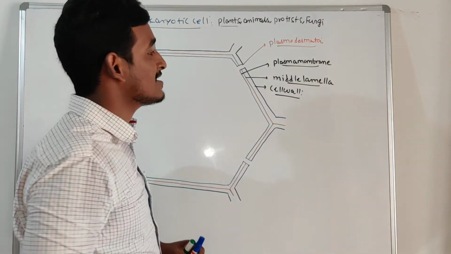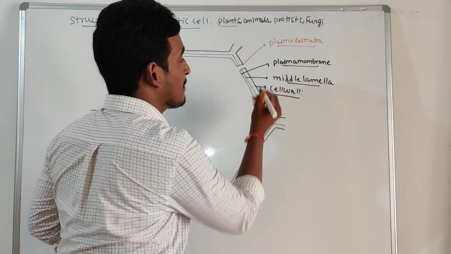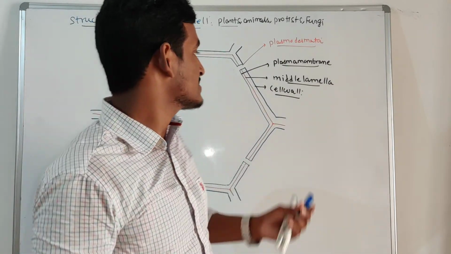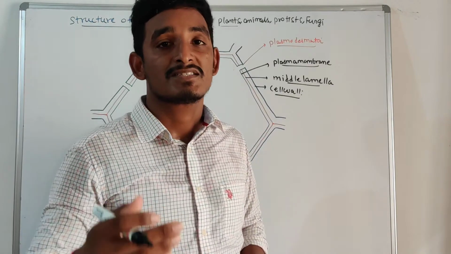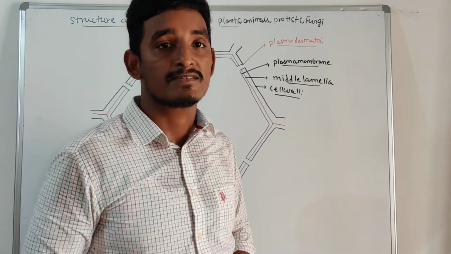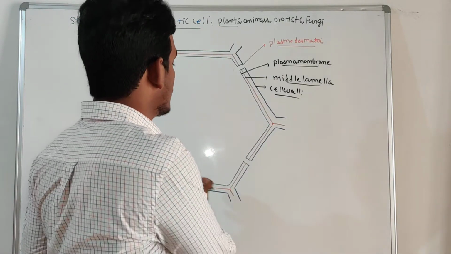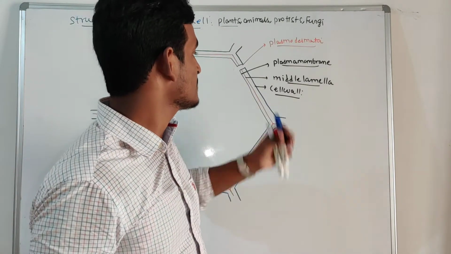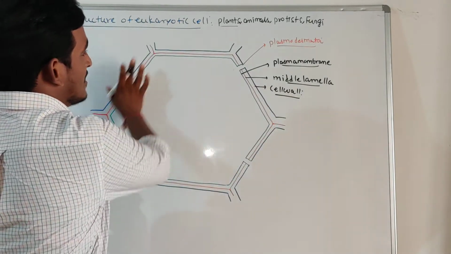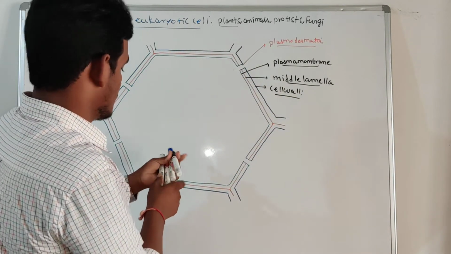So here the cell wall is a characteristic feature of a plant cell. It is absent in animal cells. The cell wall is made up of cellulose, hemicellulose, and pectin. It will give a proper shape to the cell. So that is about the cell wall, right? So it is about that outer layer composition.